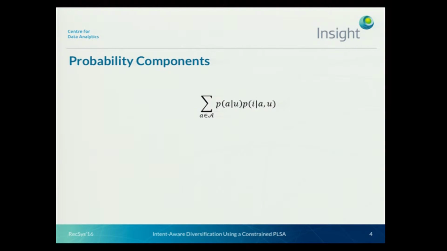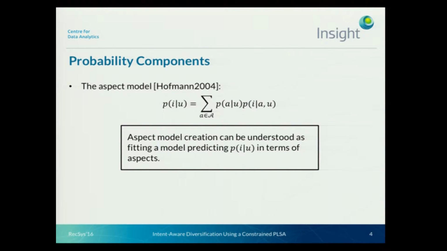Now, if we look at those probabilities that we use in the framework, we can identify the concept of an aspect model introduced by Hofmann, where those probabilities are basically used to generate recommendations. And because of that, we think that any aspect model could be created and evaluated as a normal recommendation algorithm, and we believe that a well-performing model would lead to better diversification, as it would simply be more accurate.